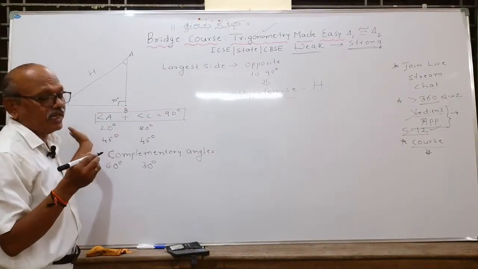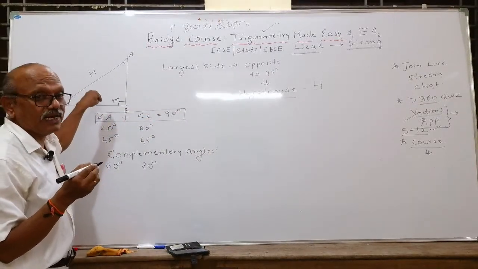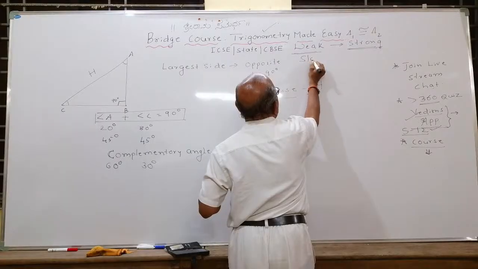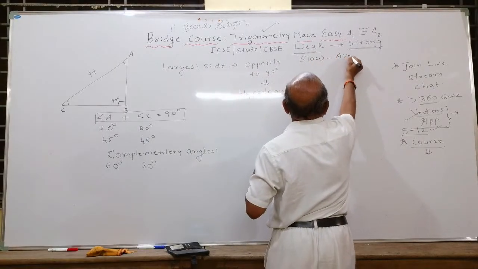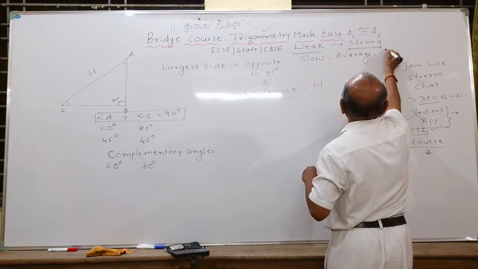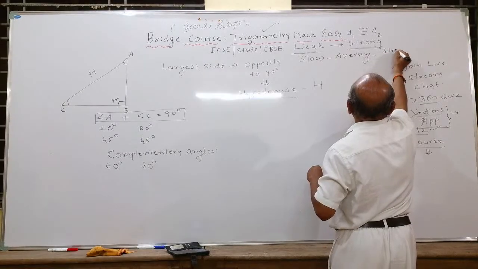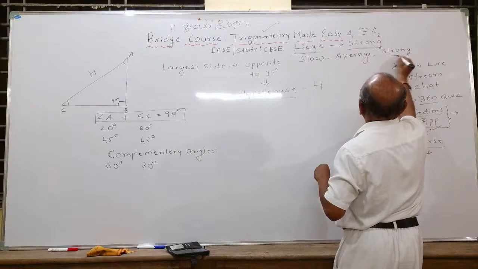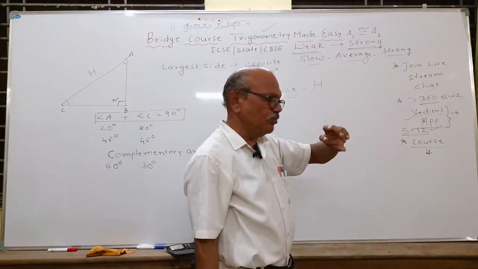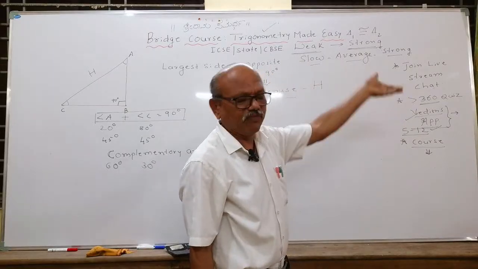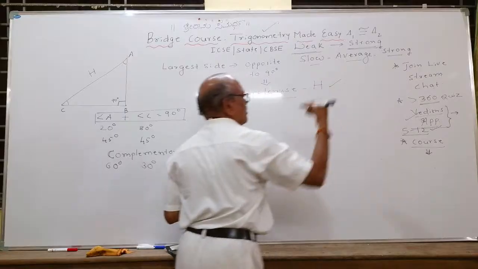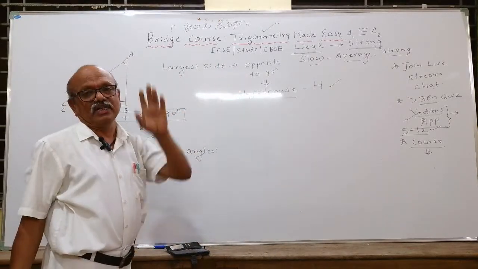Repeatedly revise the video. Again and again you watch it till you understand it clearly. Therefore, I am not teaching fast, and I am covering slow students and average students. My goal is even above average, strong students who are academically strong. For them also there are questions. Initially some questions will be easier, then moderate, then tough questions I have framed intentionally, so that all the variety of students can answer the questions.